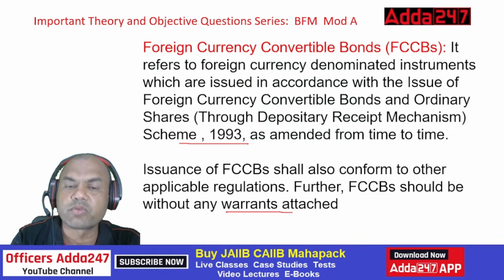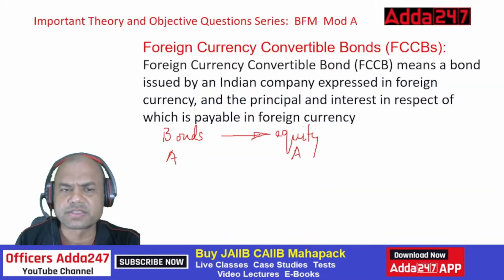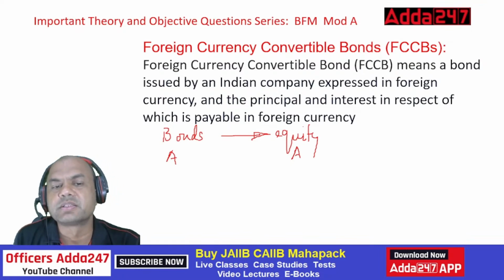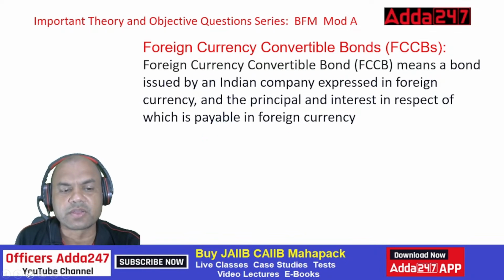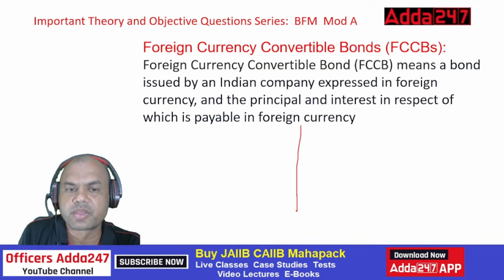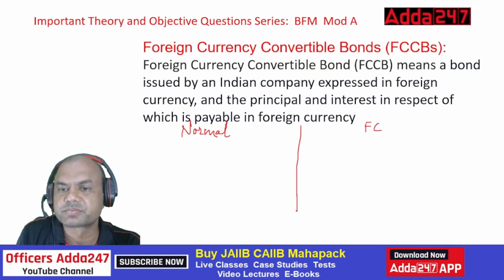First I'll explain what an FCCB is, because that is very important. Suppose a bond is issued by a company. Let's consider two ways: one, a normal bond, and second, an FCCB. Let's consider them as two bonds. One is a normal bond in dollars, and the second is an FCCB.